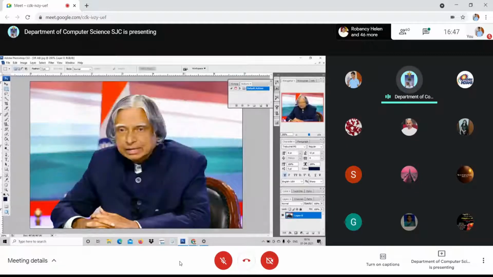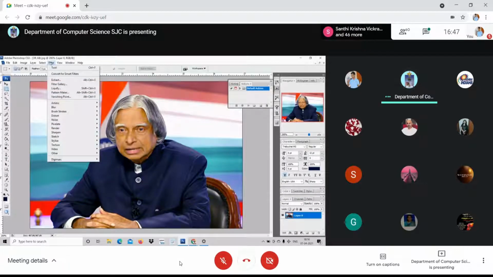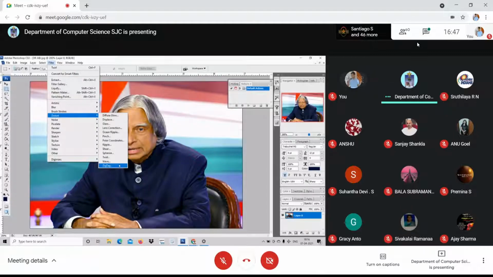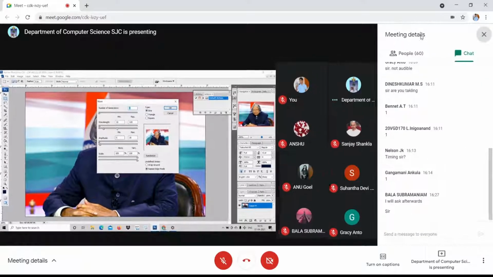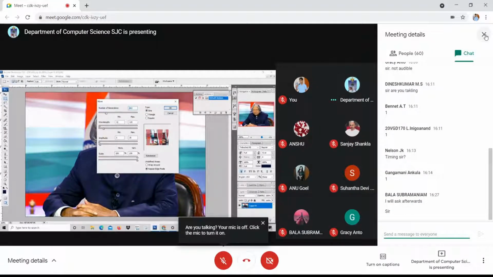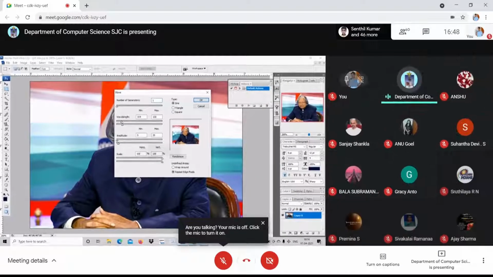Am I clear? See, sometimes funny pictures are made. I'm sorry for doing it with this, but some funny pictures or some images can be made, a selected area alone can be done like this. Selected area alone, not necessarily the entire picture, right? Distort, I go for twirl. Wave, okay. See here. Wavy. Am I clear? See here. The wavelength can be adjusted, see?